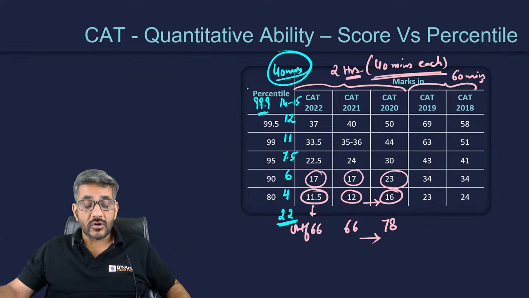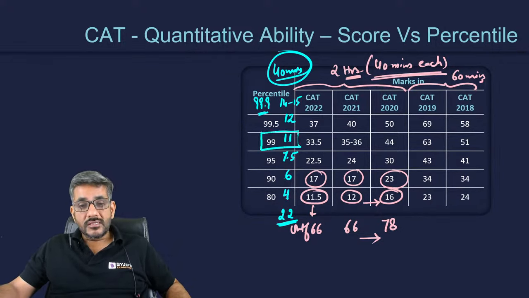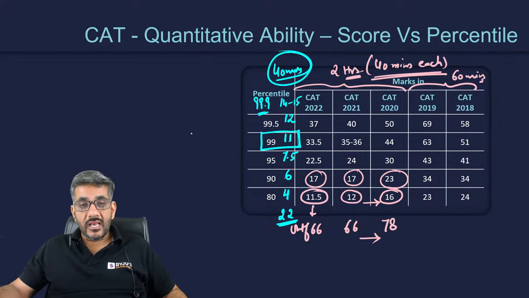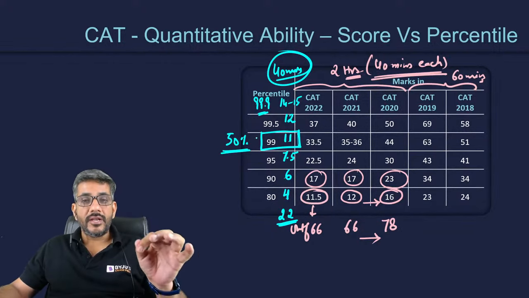And today I'm going to talk about scoring 99 percentile. That means I am talking about this percentile, right? That means just 11 questions out of 22, just 33 marks out of 66, which tells you approximately 50% of the total could have got you a 99 percentile in QA in CAT 2022.